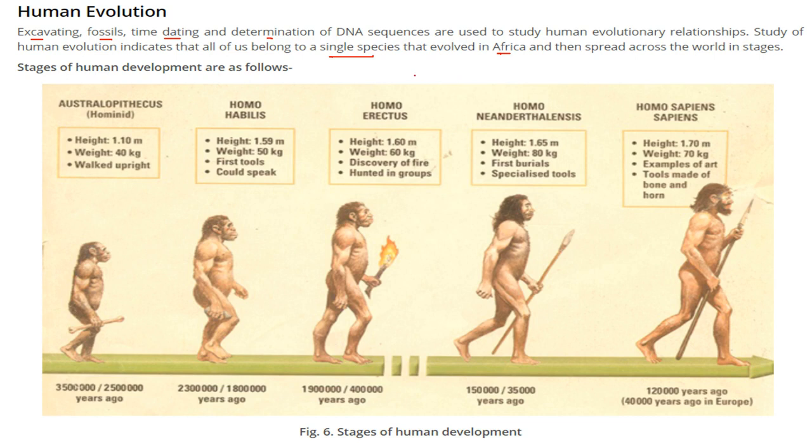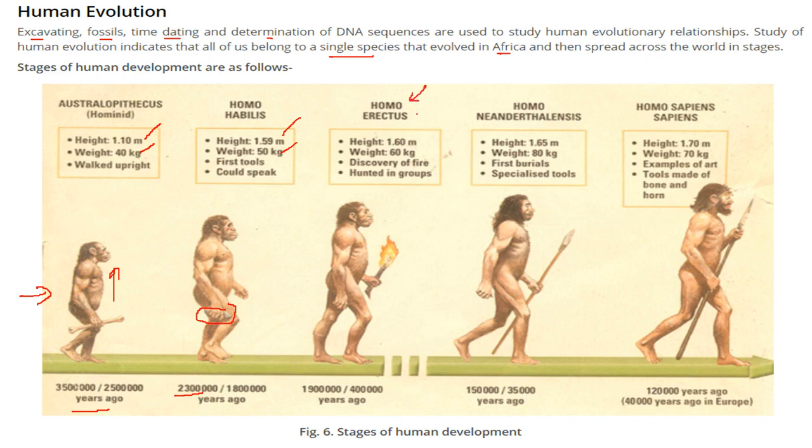So what are these stages? The stages of human development are like this: Australopithecus, height around 1.1, weight 4, and he walked upright 35 lakh years ago. Then Homo habilis, height around 1.59, weight 50 kg. They started using some tools. They could speak. 23 lakh years ago.